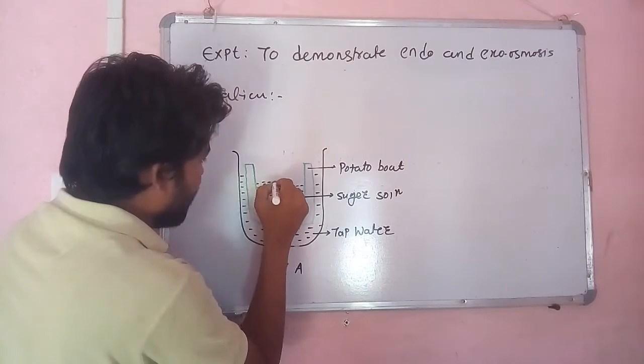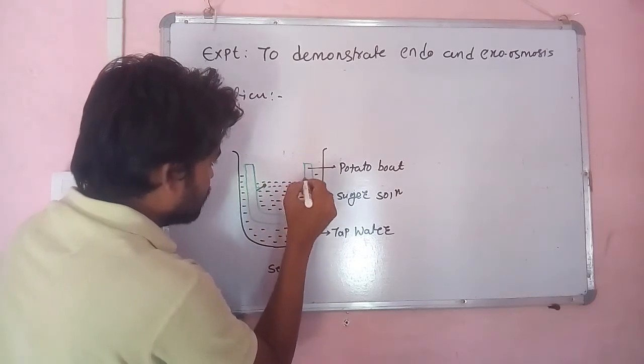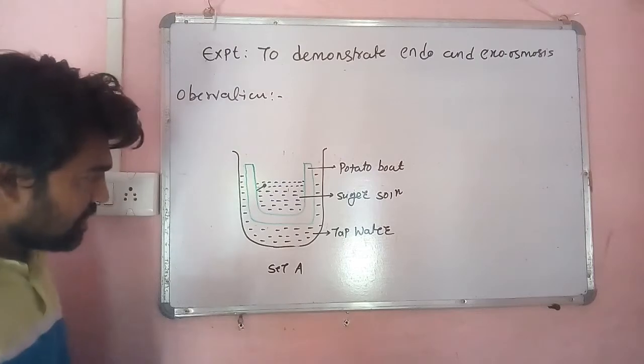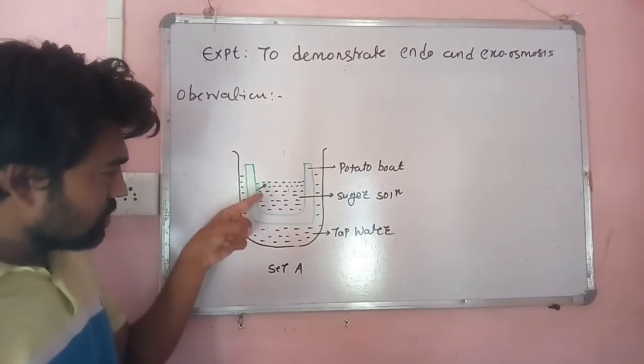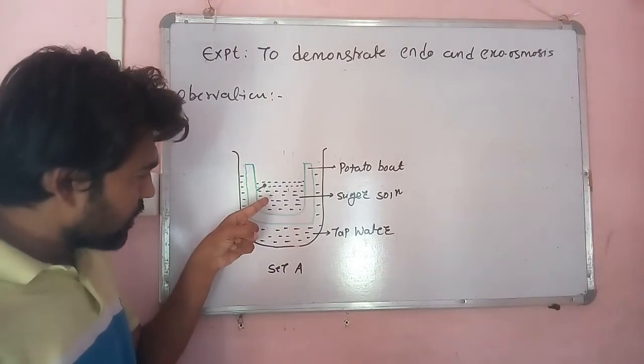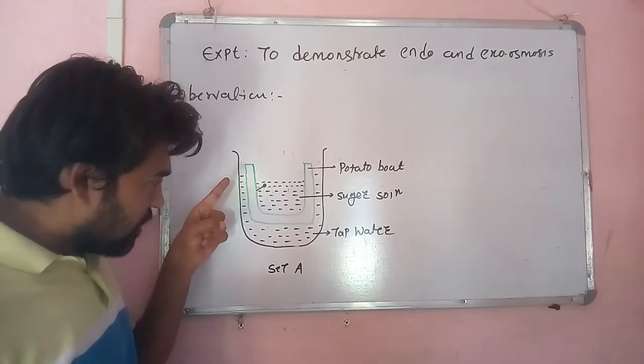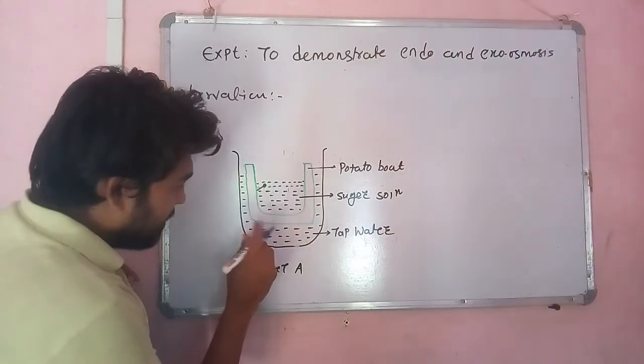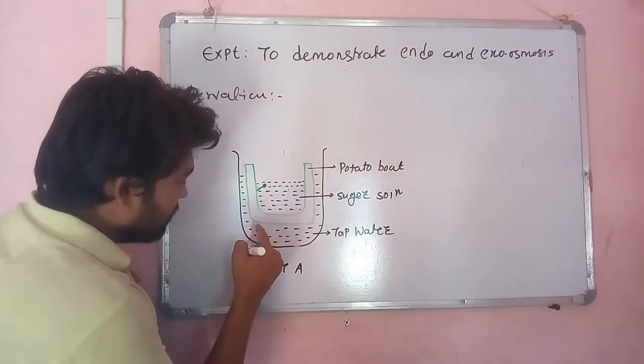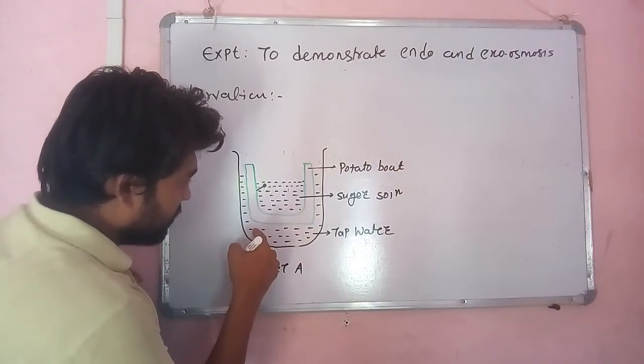So why does this happen? The possibility is that the level of the sugar solution in the potato boat rises above the mark level just because of the entry of water from the beaker into the potato boat.